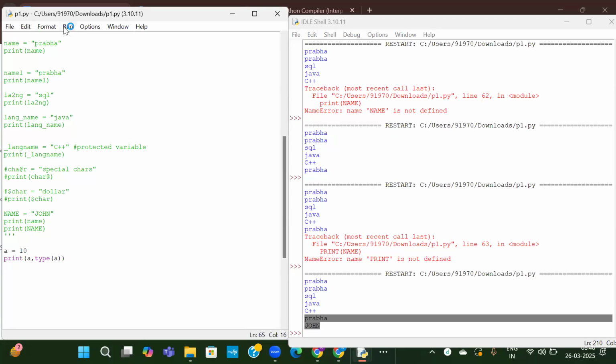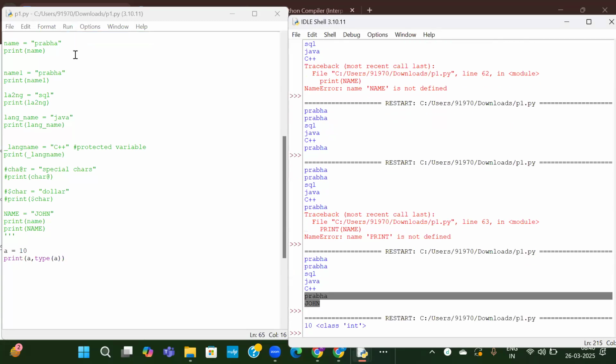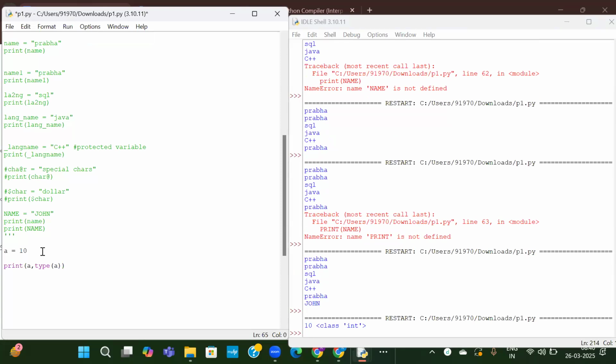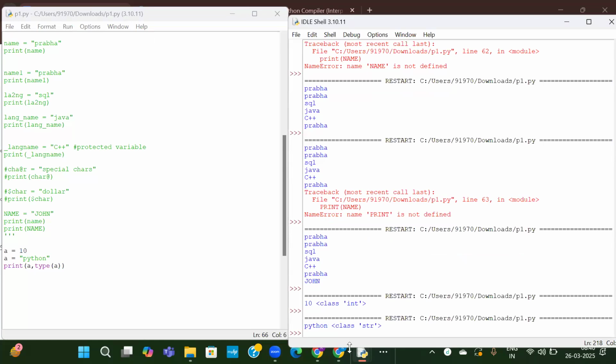Now run it. So the value of A is 10 and its data type is integer. Now I will provide one more value to A as Python. Now see what value will be printed in place of A. See, the value of A is updated to Python and the type is string. Initially it is integer. Later, based on the value we updated, it is changed to string.